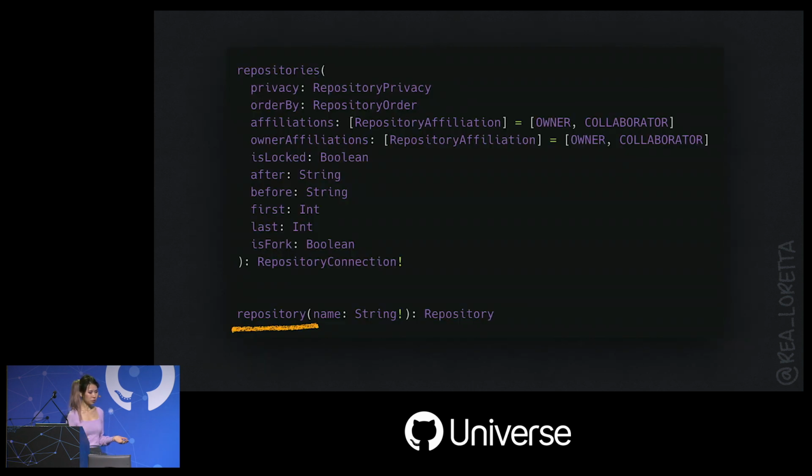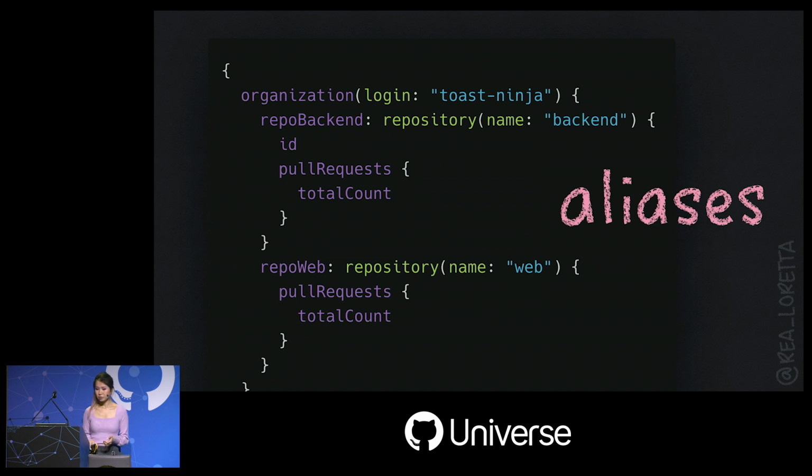We've seen this documentation before. It does not allow us to pull data by multiple IDs or by multiple names. What if we just combine multiple repository types into one query? Okay, let's be less confusing with some examples. One approach would be to use GraphQL aliases to fetch several repositories by name.